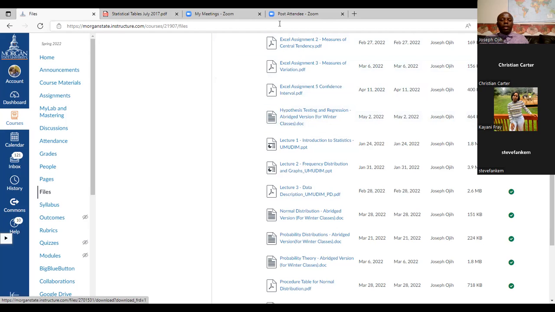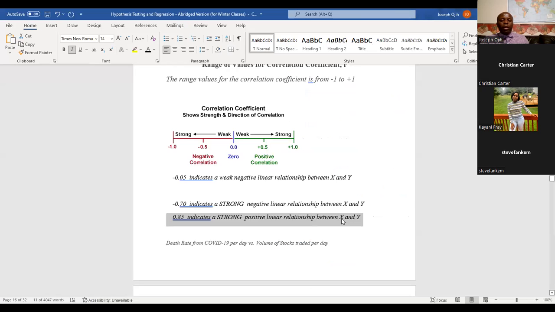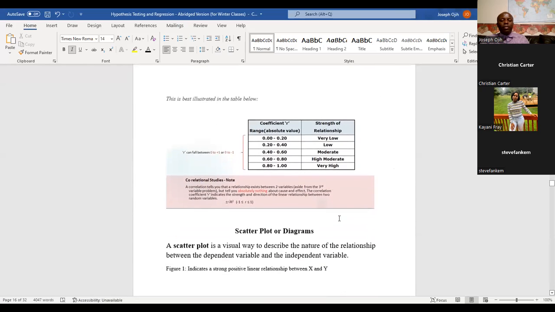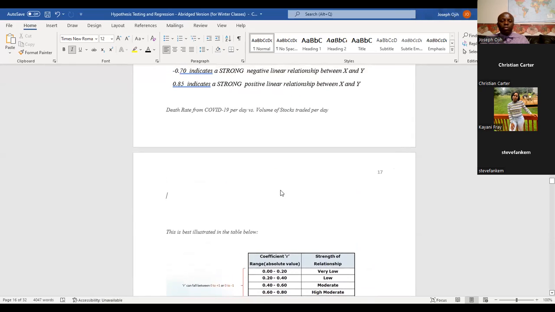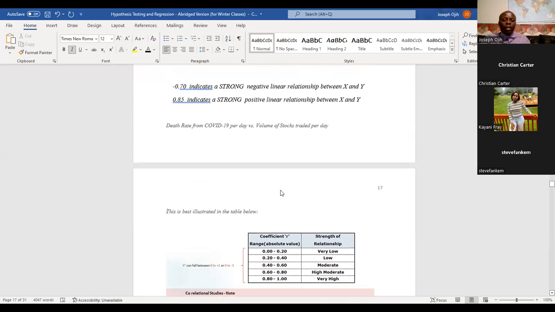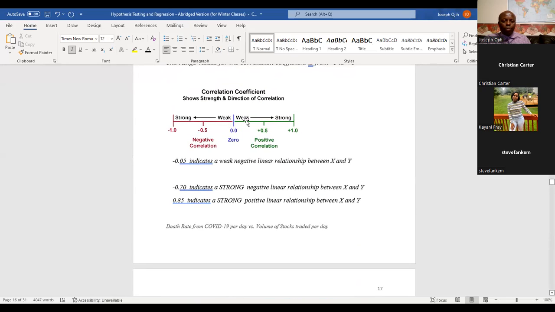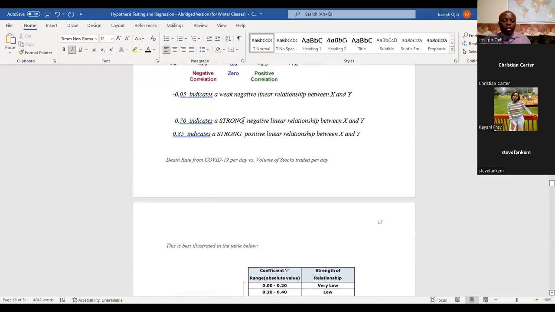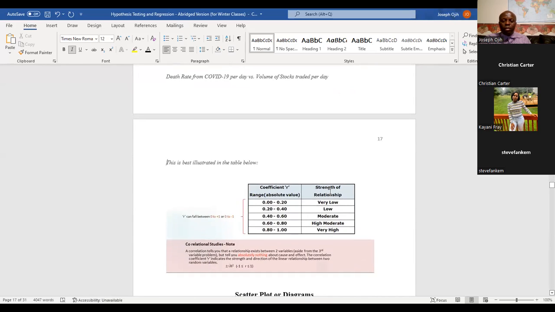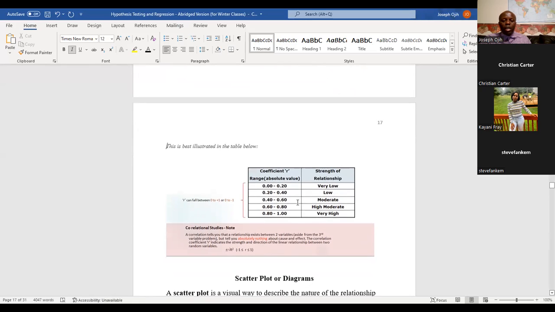All right. So now, going back to where we are, we can also represent this graphically. But look at how we categorize the values of r. If r is between 0 and 0.2, that's 20%, which means a very low relationship, according to the strength of relationship. 0.2 to 0.4 is low, and 0.4 to 0.6 is a moderate relationship. From 0.6 up is high, but from 0.8 it becomes very high.